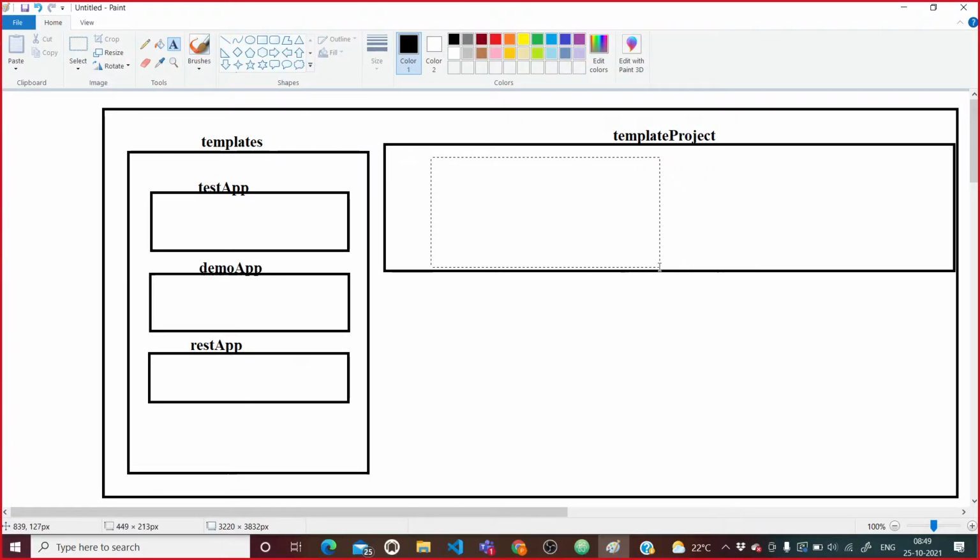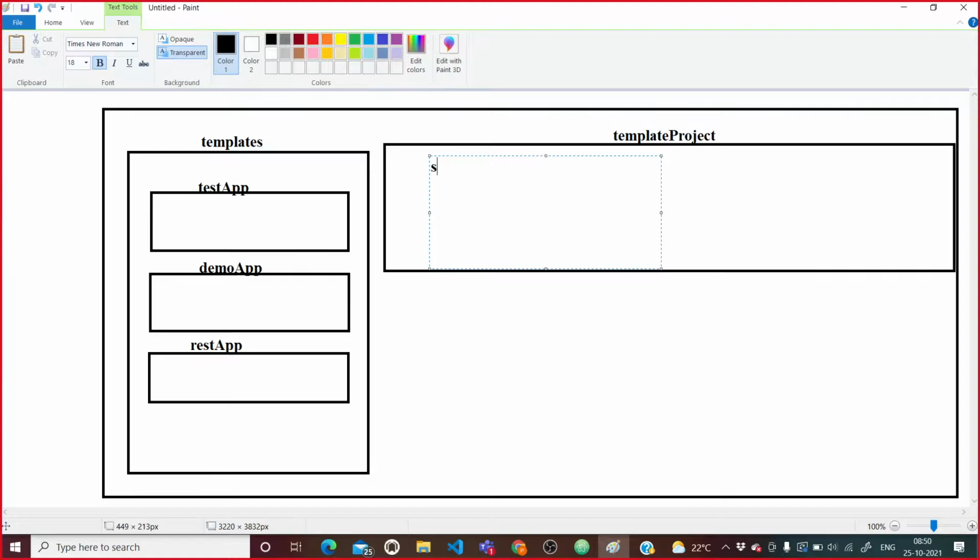Mostly settings.py and urls.py. These are the two things that we need and use the most as of now.